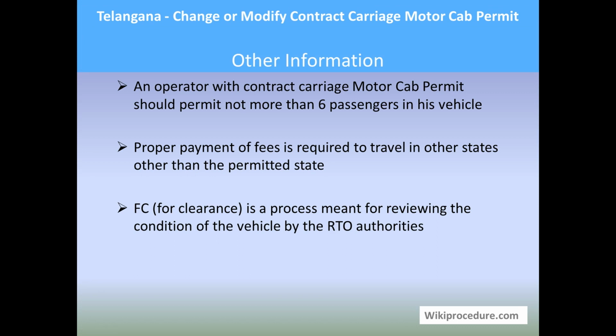Other information: an operator with a contract carriage motor cab permit should permit not more than 6 passengers in his vehicle. Proper payment of fees is required to travel in states other than the permitted state. FC for clearance is a process meant for reviewing the condition of the vehicle by the RTO authorities.